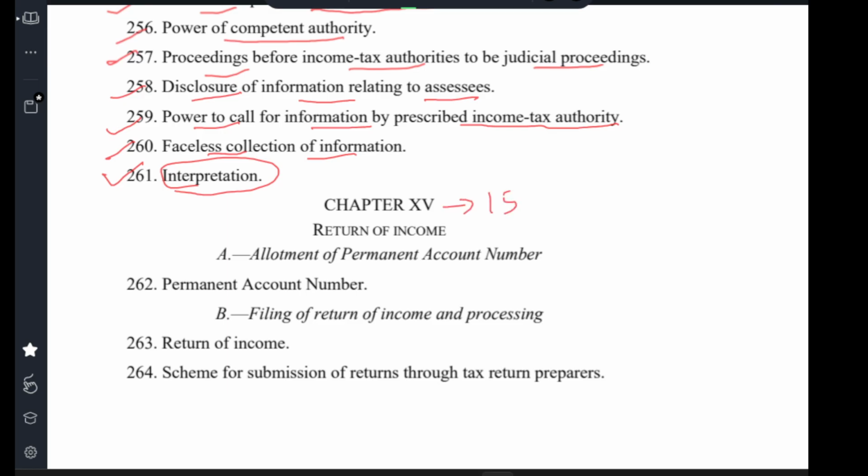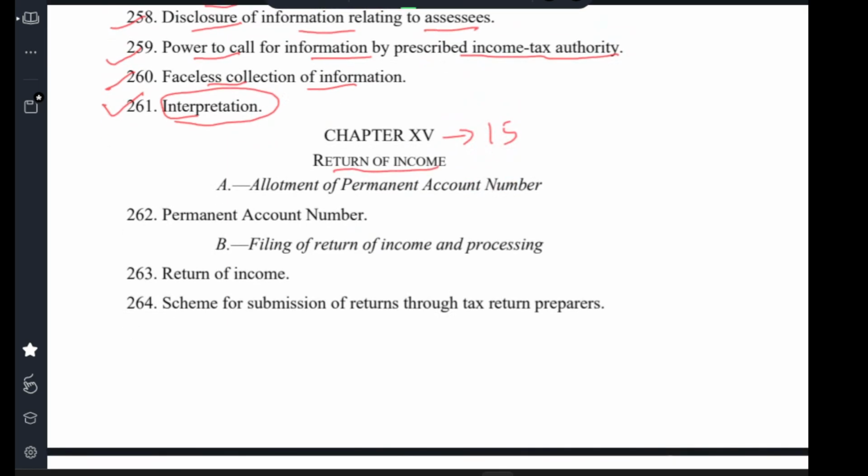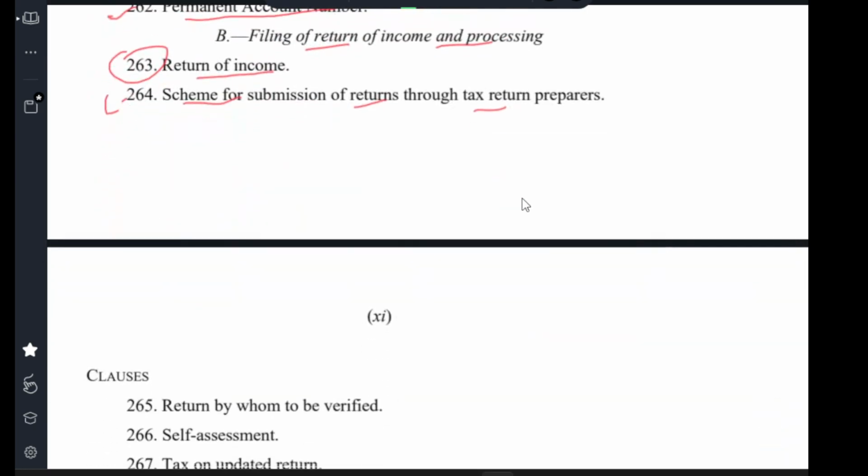Chapter 15 Return of Income. Allotment of permanent account number. Clause 262 Permanent account number. B. Filing of return of income and proceeding. Clause 263 Return of income. Clause 264 Scheme of submission of return through tax return preparers. Clause 265 Return by whom to be verified.